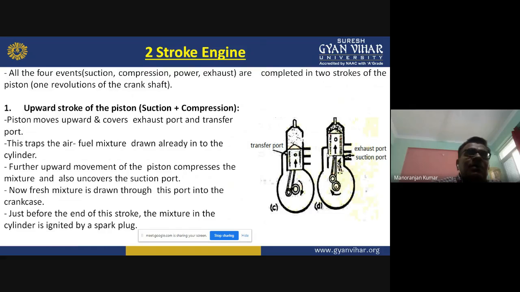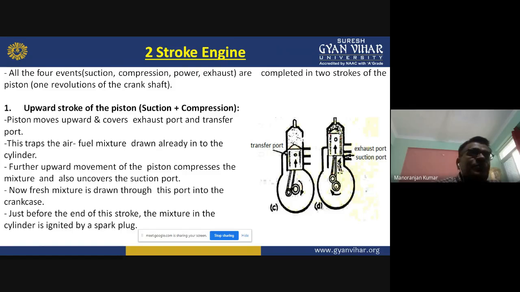This traps the air-fuel mixture already drawn into the cylinder. When it covers the transfer port and exhaust port, the air-fuel mixture present in the combustion chamber will be compressed.